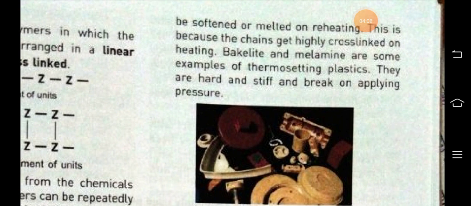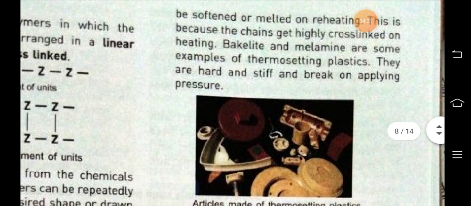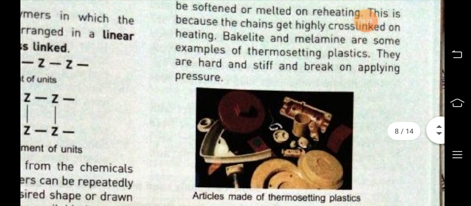That means the thermosetting plastic cannot be recycled. Once it is made, it cannot be given a different shape again, it cannot be melted again, because the chains get highly cross-linked on heating. And the examples are bakelite, melamine. They are hard and stiff and break on applying pressure.